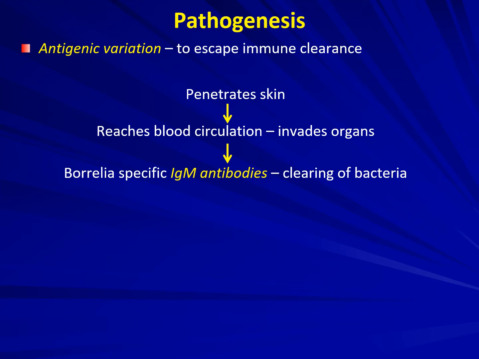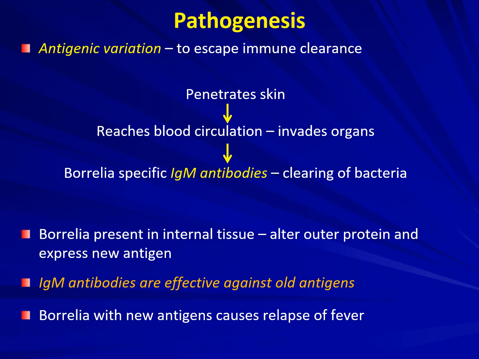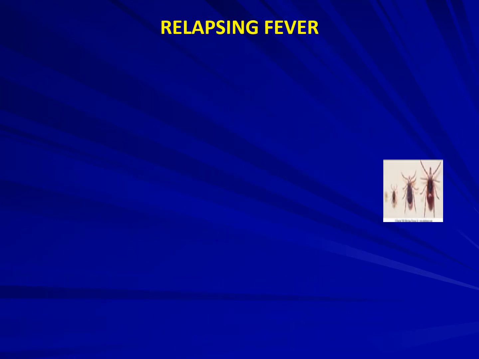And once the organism has invaded the organs, Borrelia-specific IgM antibodies are developed in the body, which are helpful in clearing the bacteria. But what happens in the meanwhile? Borrelia, which is present in the internal tissue, that is, which has already invaded the organs, alters the outer protein and expresses the new antigen. But the already formed IgM antibodies are effective against the old antigens. So they are not effective against the newly expressed antigen. So now this Borrelia with the new antigen causes a relapse of fever. Relapse fever.